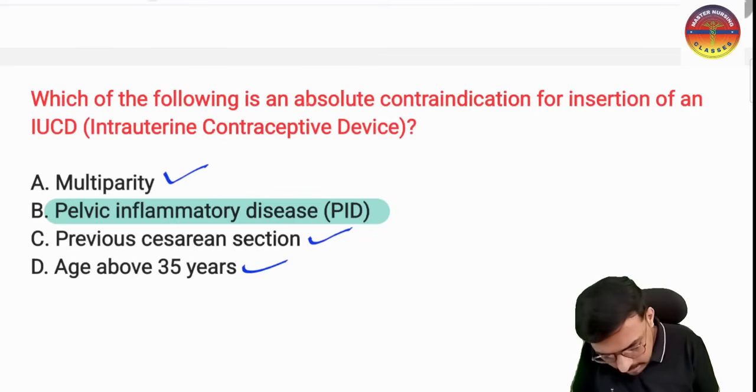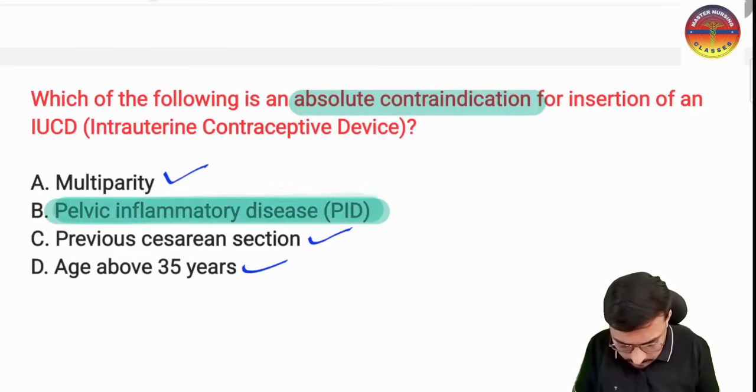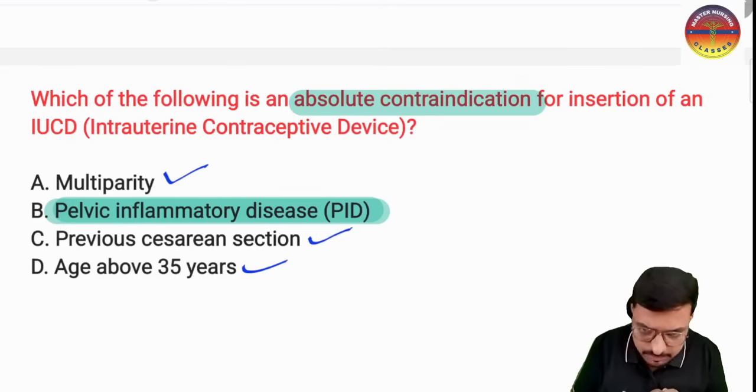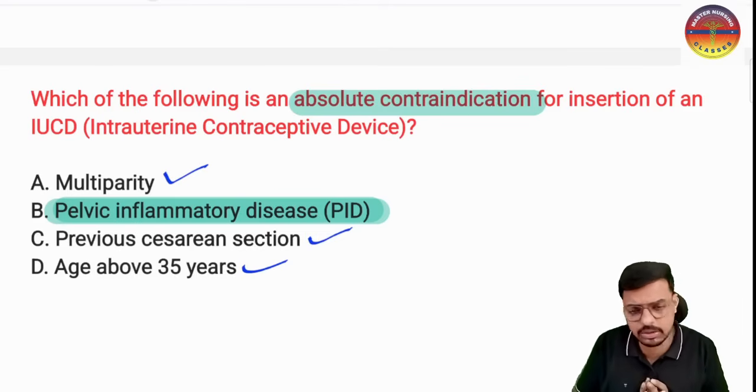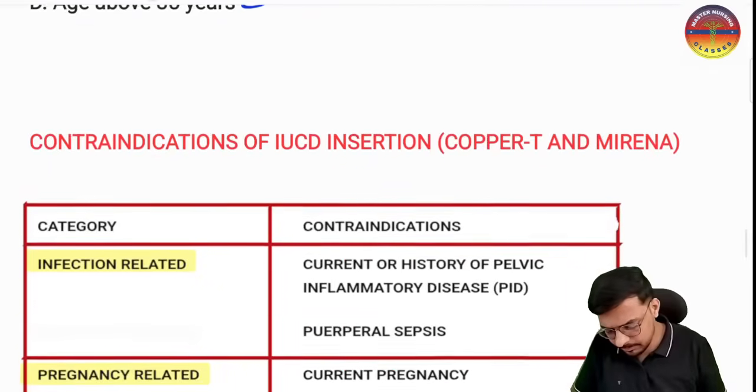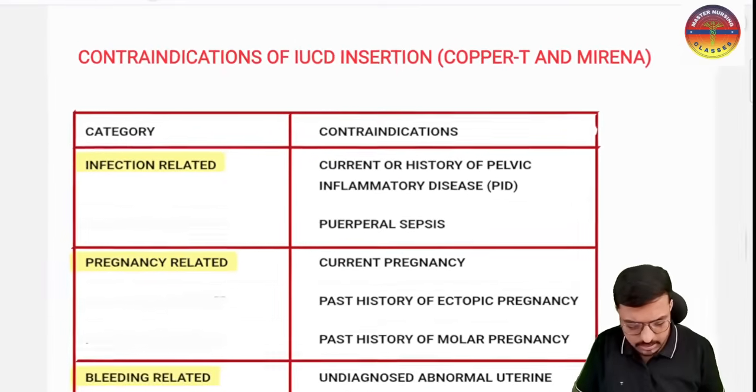Which of the following is an absolute contraindication? That is active pelvic inflammatory disease. This is the absolute contraindication for the insertion of the intrauterine contraceptive device. I hope it is very clear to every one of you, right? Yes sir. And here we have the very important contraindications of IUCD insertion.